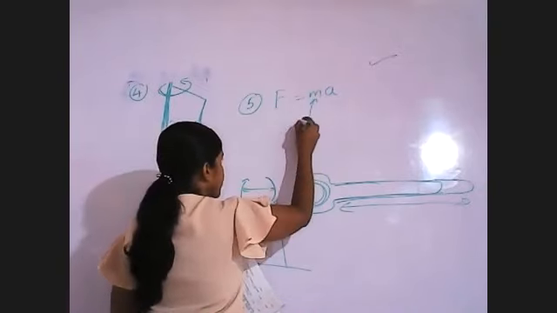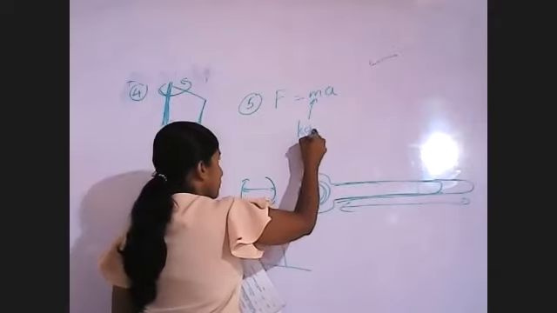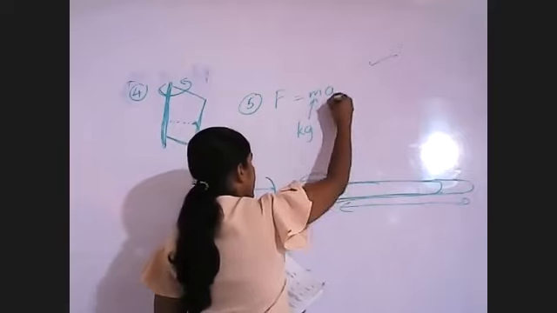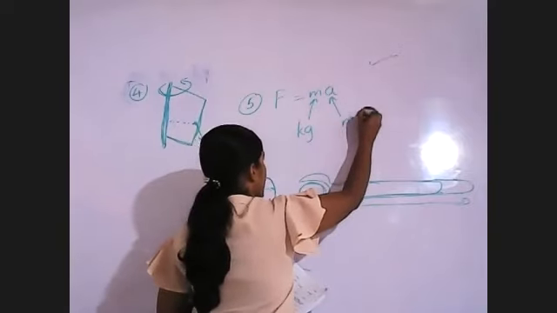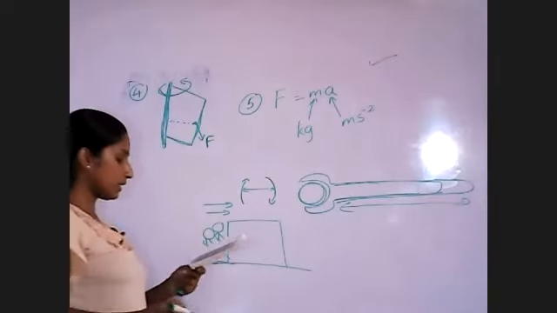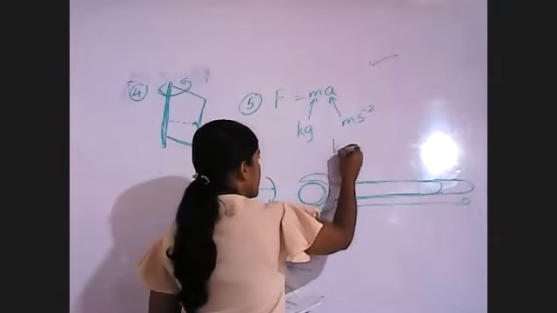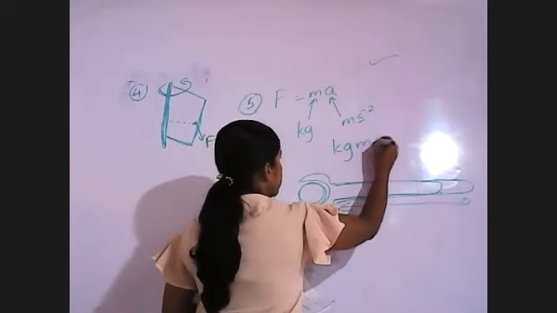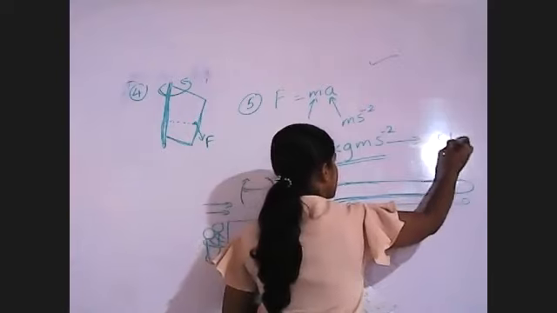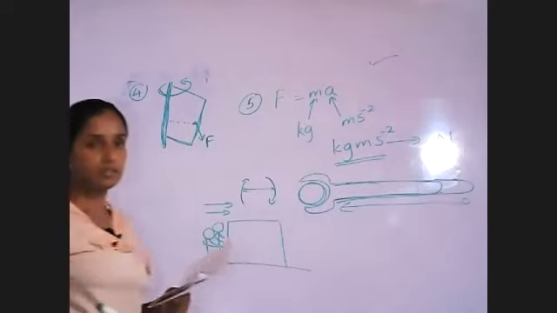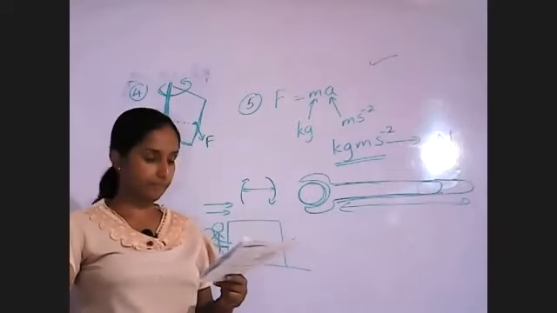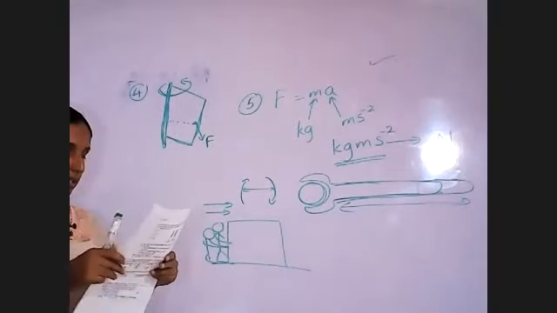The force that we have to apply for an object with 1 kilogram to give an acceleration of 1 meter per square second, then kg m s^-2, kilograms meters per square second. This one we use as the SI unit, the Newton. So what is the answer? First one.